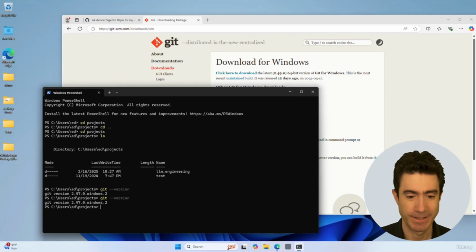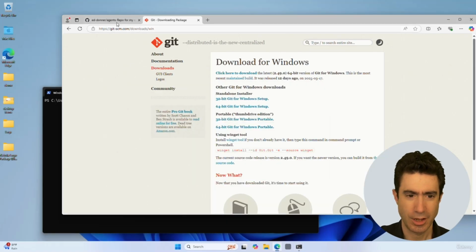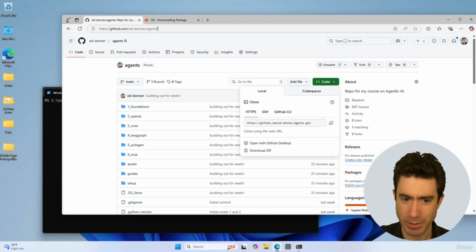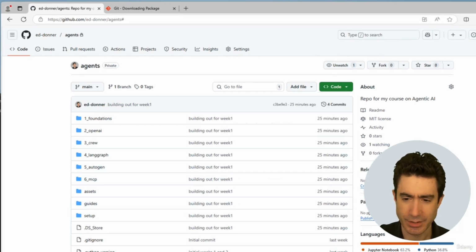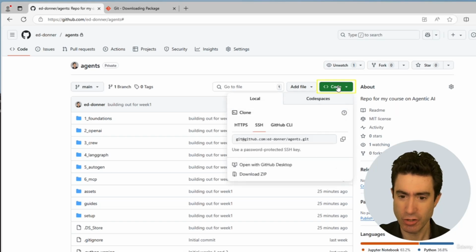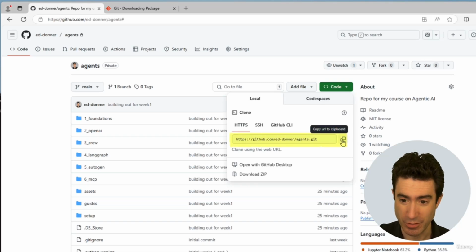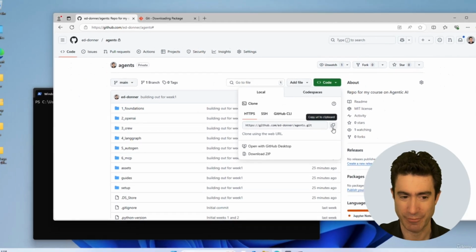Okay, so the next thing to do is to actually clone the repo. So we go to the repo itself. Here we have it. The first thing we do is go to this green button on the top right of the repo, as I'm looking at it here in a browser. You click this Code button, select HTTPS, and you'll see the web address of this repo, and you press the copy URL to clipboard button. And there we go, I have copied it.